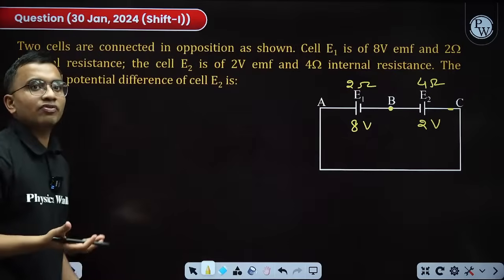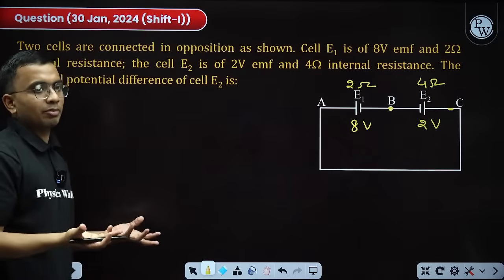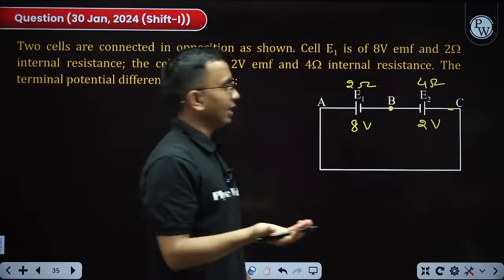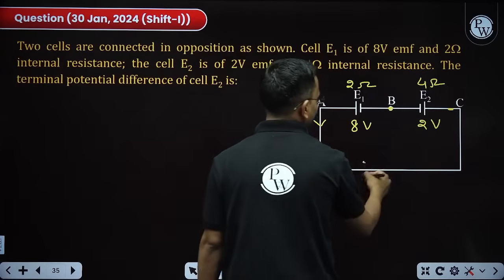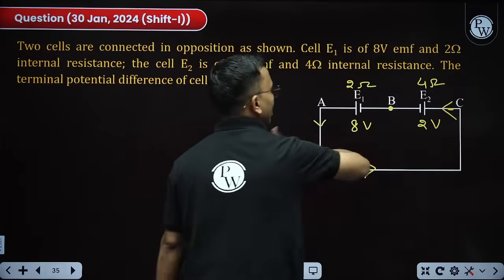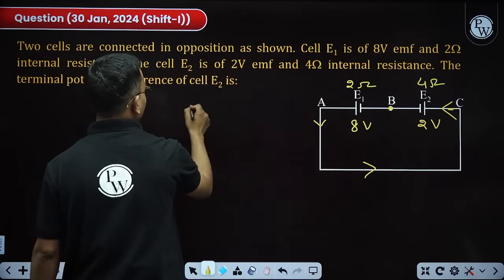Across a cell, if the cell is discharging, terminal potential is E minus IR. If it is charging, E plus IR. This is how we write. Now, how will the current go? 8 volt is higher, current will go like this. If the current will go like this, this is charging. If it is charging, terminal potential will be E plus IR.